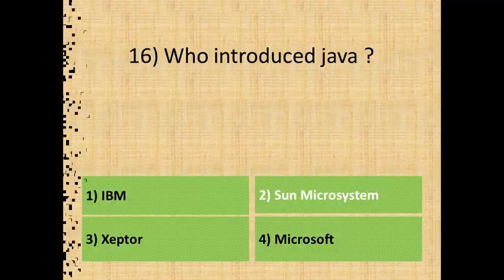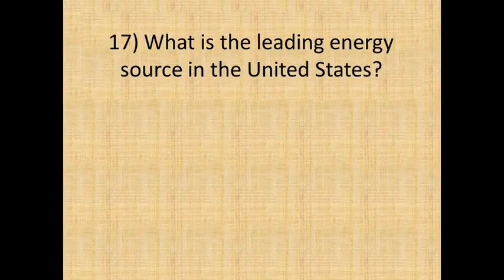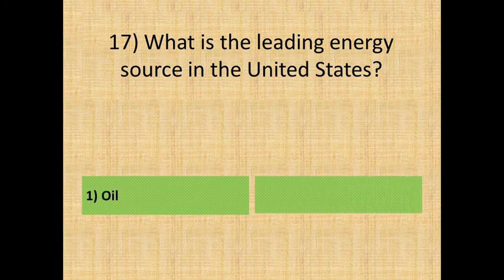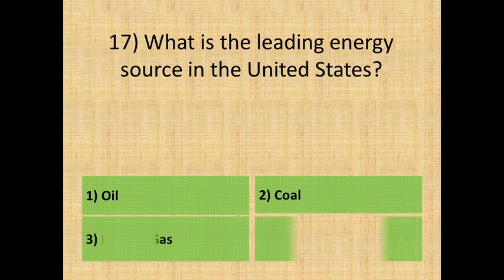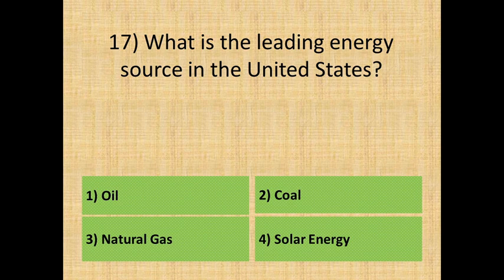Next. Question 17, what is the leading energy source in the United States? Below are the options. Option 1, oil. Option 2, coal. Option 3, natural gas. Or, option 4, solar energy. The correct answer is, option 1, oil.